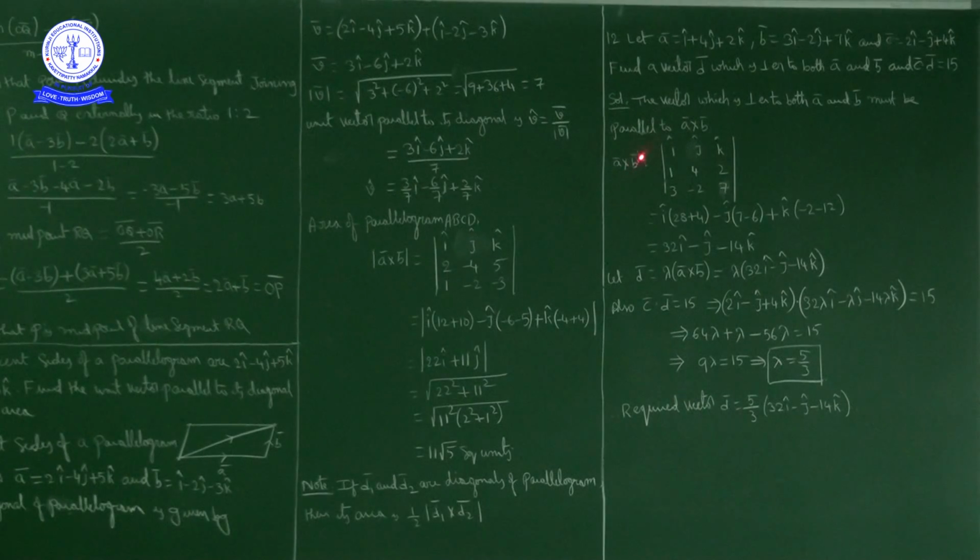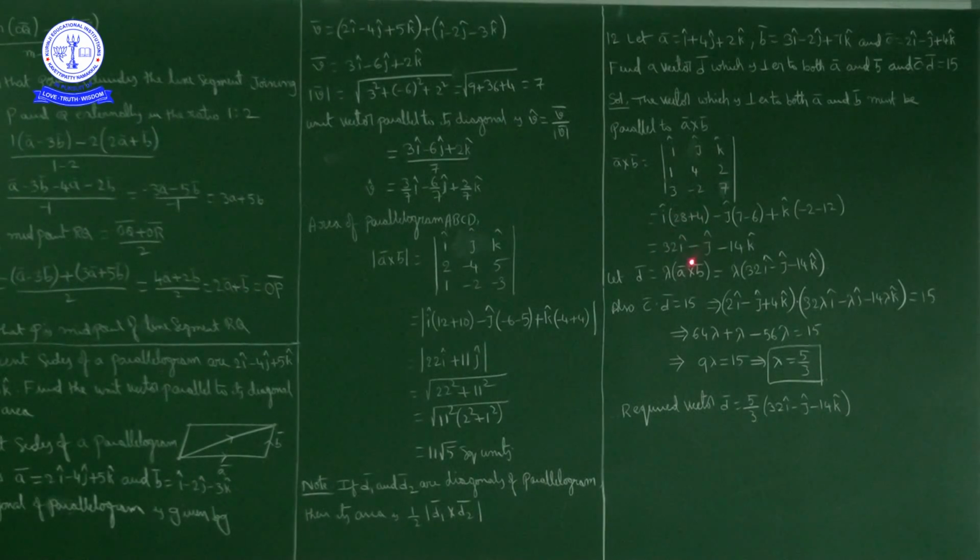Now A bar cross B bar is equal to the determinant of I cap, J cap, K cap. Here A bar is I cap plus 4J cap plus 2K cap, so 1, 4, 2. B bar is 3I cap minus 2J cap plus 7K cap, so 3, minus 2, 7. I cap into first row, first column closed: 4 into 7 is 28, minus 2 into 2 plus 4, so 28 plus 4 is 32.